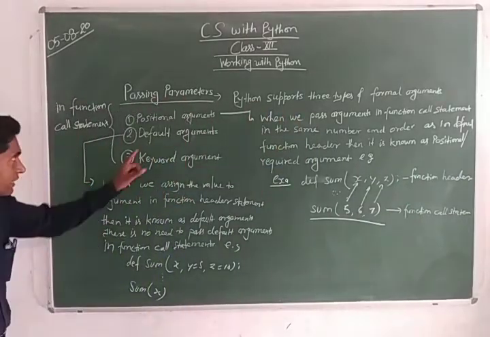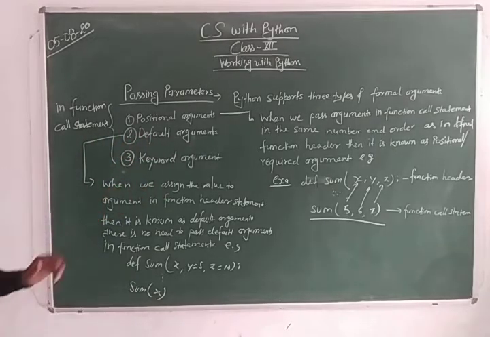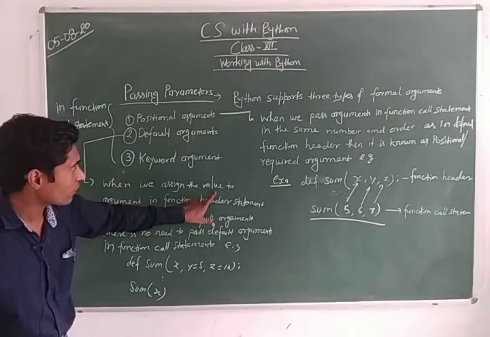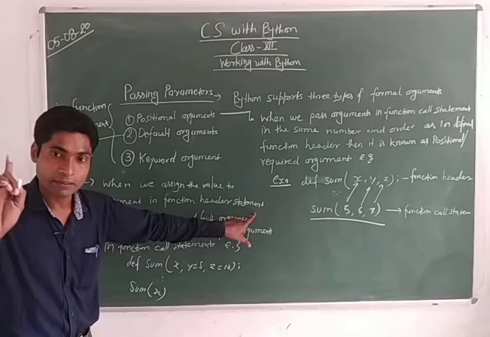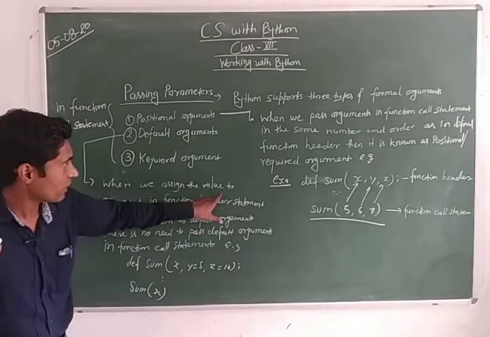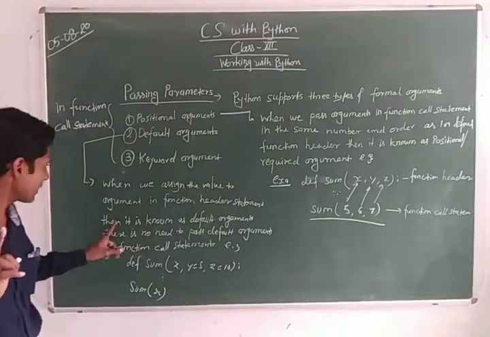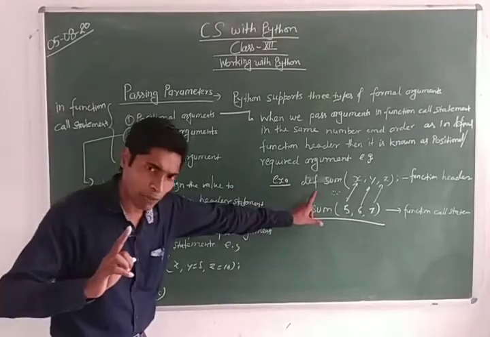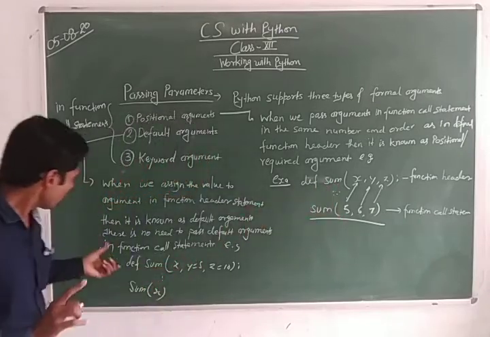Now let us see the second, default argument. First of all, study the definition. What does the definition say? The definition says that when we assign values to the arguments in the function header statement, be careful to remember, when we assign the value to the arguments in the function header statement, then it is known as a default argument. I am taking the same example for you so that there is no confusion.